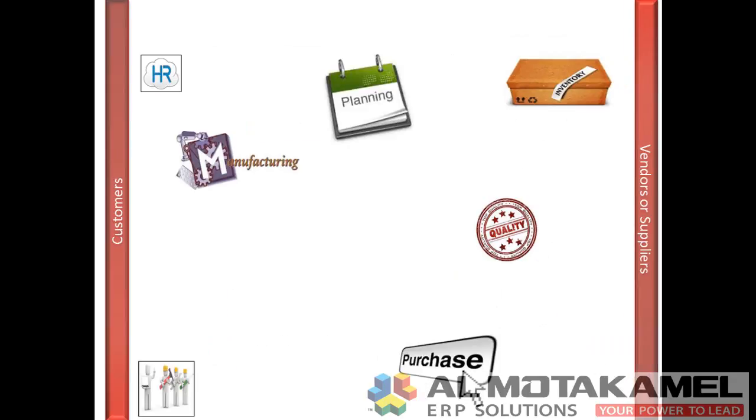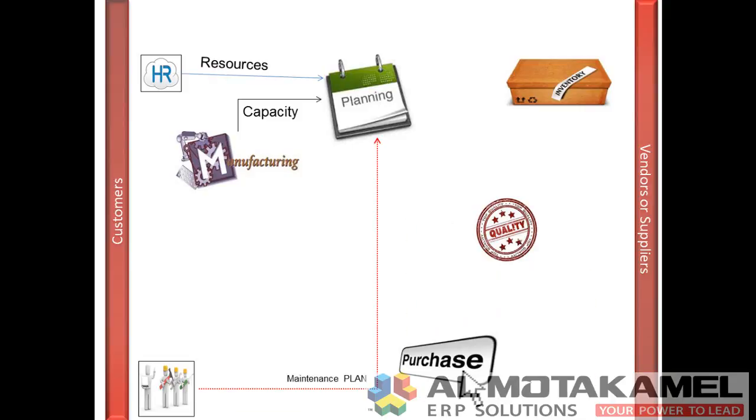The Production Planning Module will check automatically the availability of the shop floor capacity with the Manufacturing Module. It will check automatically the availability of the human resources with the Human Resources Module. At the end of the process of gathering information, it will check automatically any maintenance plan regarding the resources needed to fulfill the production plan with the Preventive Maintenance Module.